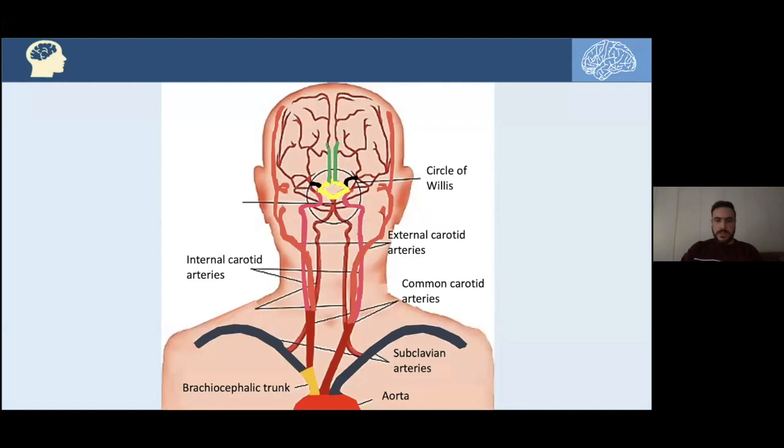Regarding the posterior circulation, it has 2 vertebral arteries coming from the subclavian arteries. They will unite in front of the pons to form the basilar artery, and that will contribute to the posterior circulation by giving the posterior cerebral arteries.